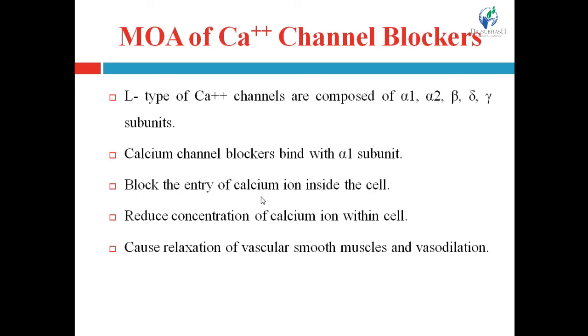Right? So calcium ion channel blockers bind with this alpha 1 subunit and block the entry of calcium ion inside the cell. That leads to a reduction in the concentration of calcium ion within the cell, which will cause relaxation of vascular smooth muscles and vasodilation, right? So it will lead to a decrease in the peripheral resistance inside the blood vessels, and that decreases the blood pressure. It helps to lower the blood pressure to the normal level.